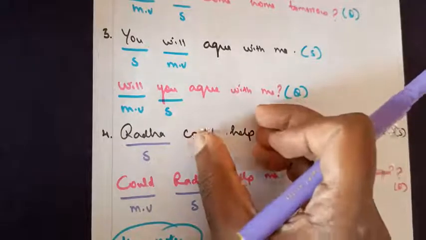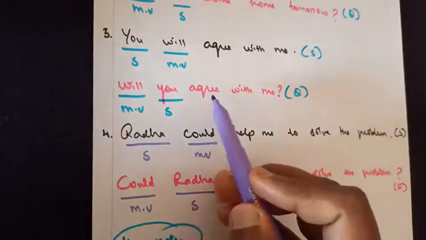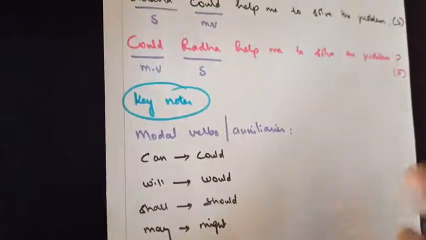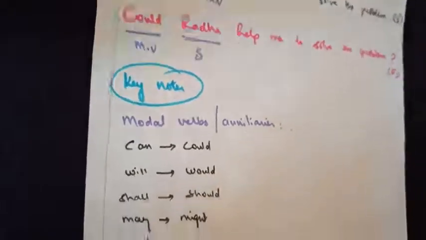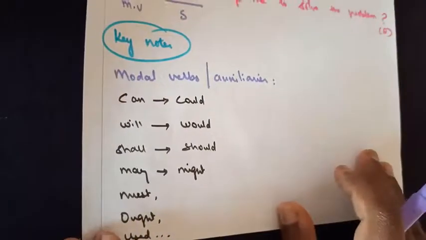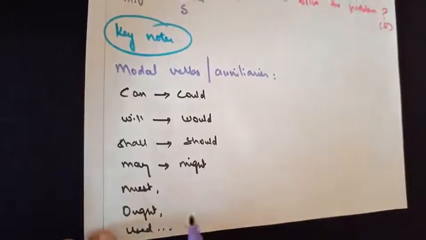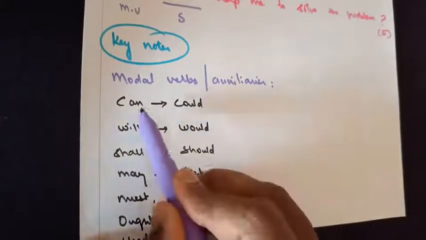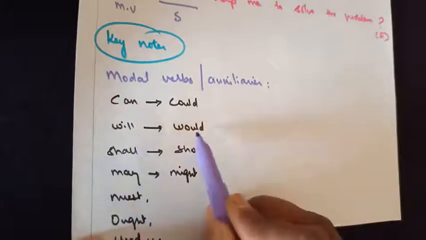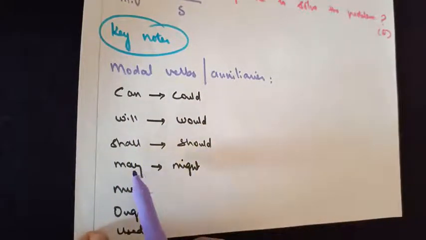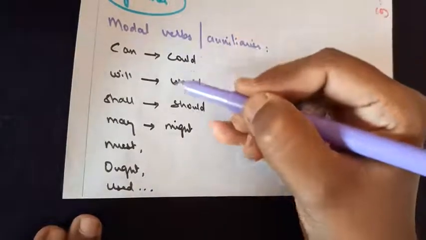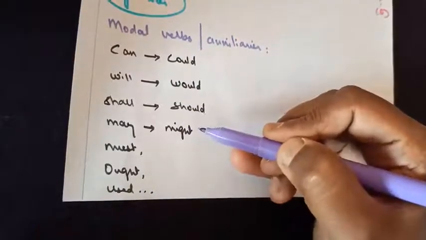So if you know these rules, you will know how to identify whether it's a question or a statement. I will be teaching you separately on the category of modal verbs, but for the time being remember these are a few modal verbs or modal auxiliaries: can, could, will, would, shall, should, may, might, must, ought, used. So all this I will be teaching you in the upcoming classes.